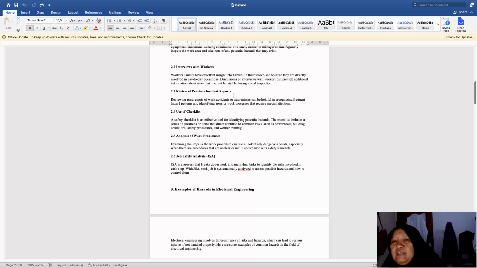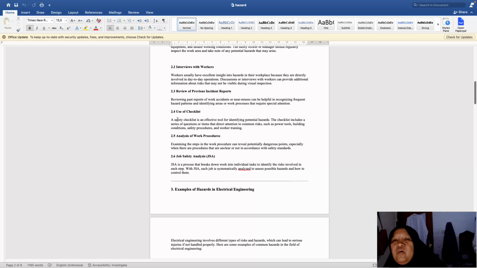accident like that again. And then use of checklists. A safety checklist is an effective tool for identifying potential hazards. The checklist includes a series of questions or items that direct attention to common risks such as power tools, building conditions, safety procedures, and worker training.